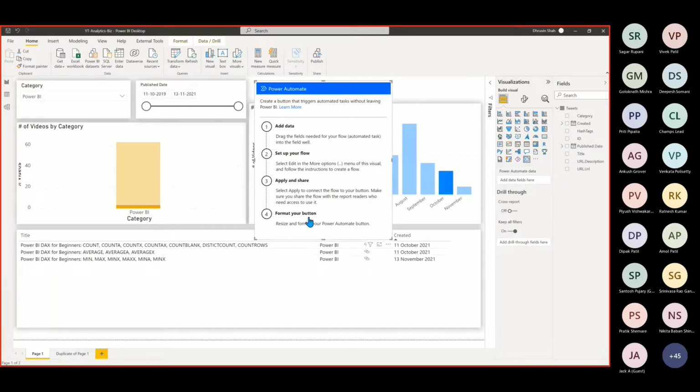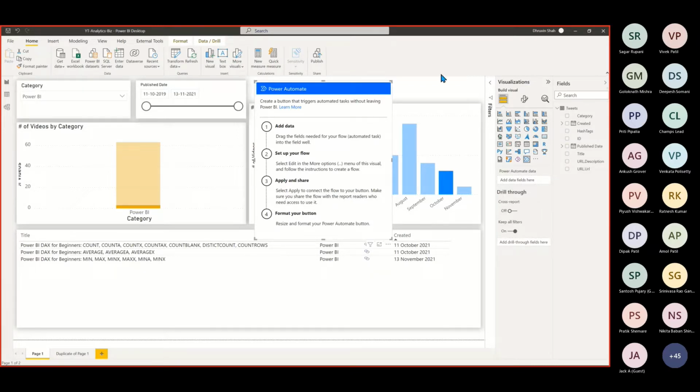Now, to get started, I would like to give you one pro tip. You can easily add the fields here and edit your Power Automate flow inside Power BI Desktop itself. But I would recommend going with the Power BI service, because that is where you can easily edit your Power Automate flow. In Desktop, I don't have a very good experience, because the screen is not very responsive in nature. So sometimes you need to scroll a bit down, and for a large flow, it is difficult to create here.